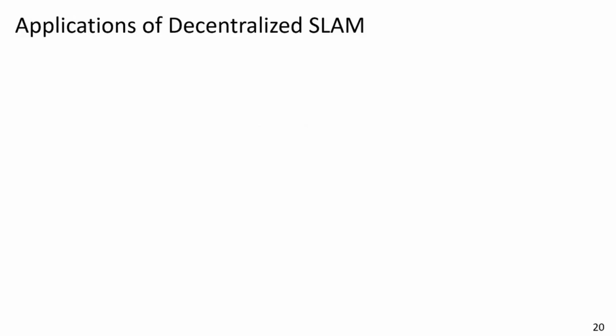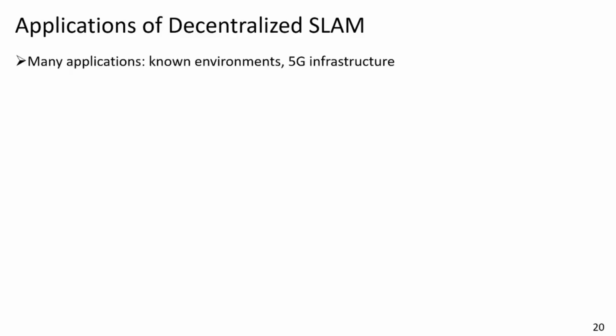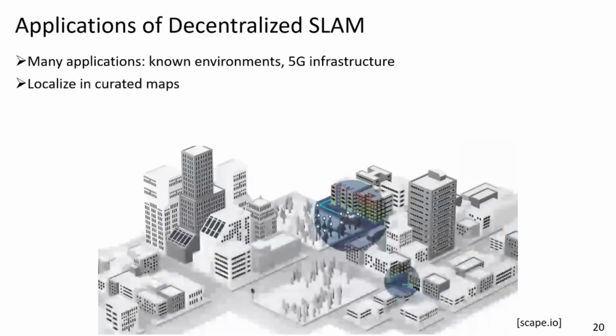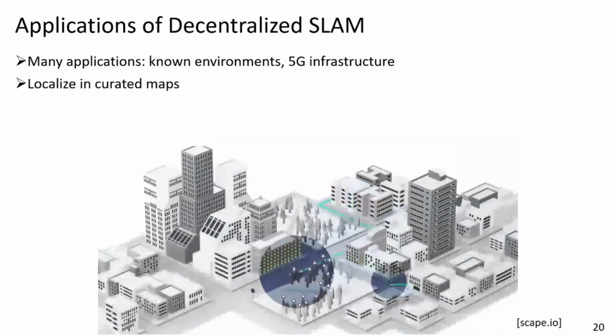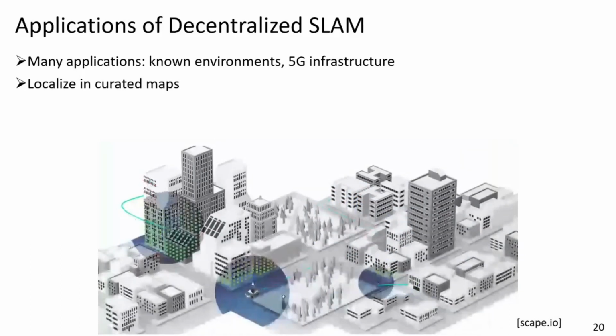So if optimization is not required for navigation, what other applications might it not be required for? Let's take a step back and consider applications of decentralized SLAM. Will decentralized SLAM be used for every situation where we have robots or augmented reality devices? I don't think so. In many applications, we will have known environments and powerful communication infrastructure, such as 5G. In such environments, I believe we will be localizing in curated maps.